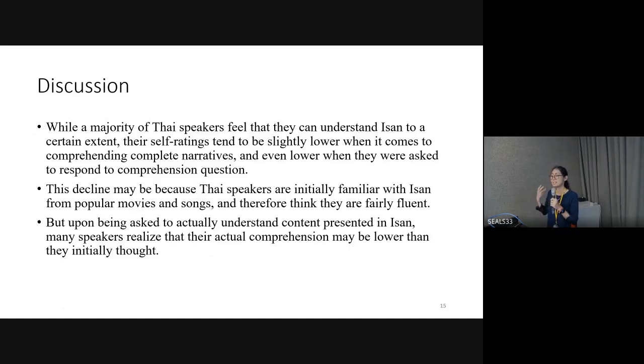They can understand, but only some parts of it, because after we tested the comprehension questions, they got lower scores. They think they understand it well, but they get a lower score when we test them. So upon being asked to actually understand content in Isan, many speakers realize that their actual comprehension may be lower than they initially thought, and it reflects that.